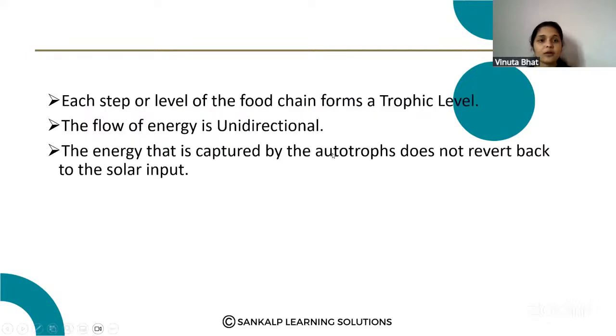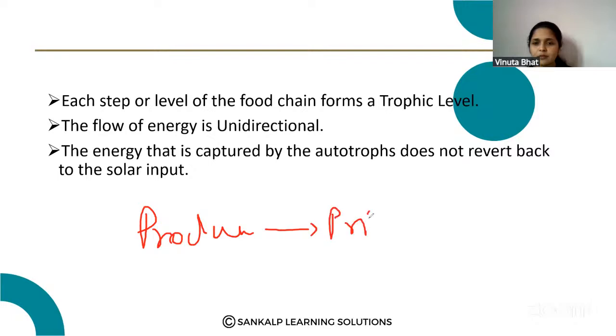Each step or level of the food chain forms a trophic level. The flow of energy is unidirectional because the energy that is captured by the autotrophs does not revert back to the solar input. You know that the energy flows from producers, to primary consumers, then secondary consumers, like this.